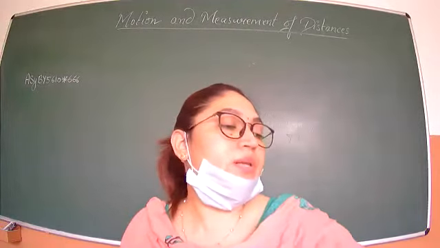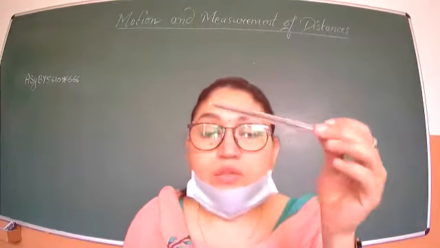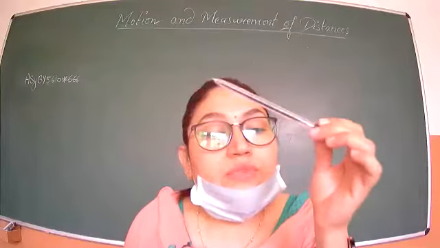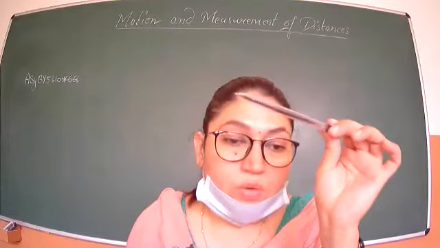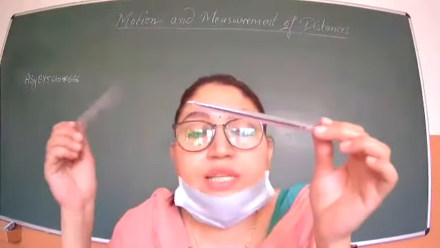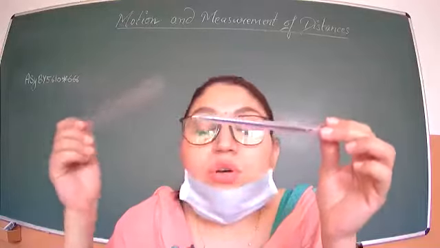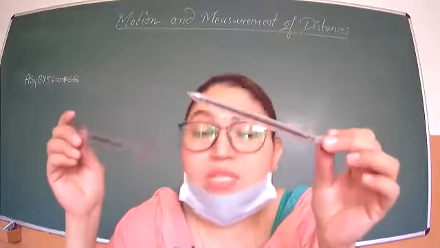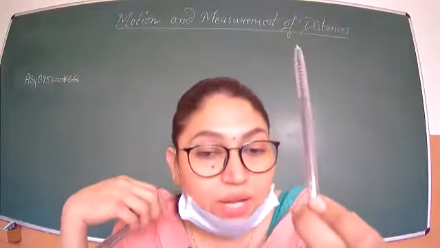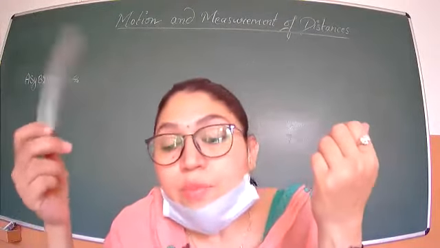Now, for example, I want to measure the length of this pen. The length of this pen, I do not know. So that is the unknown quantity. But if I measure it with a scale, the scale is the known quantity. Clear? So what is measurement? Measurement means the comparison of an unknown quantity with some known quantity. That is known as measurement.